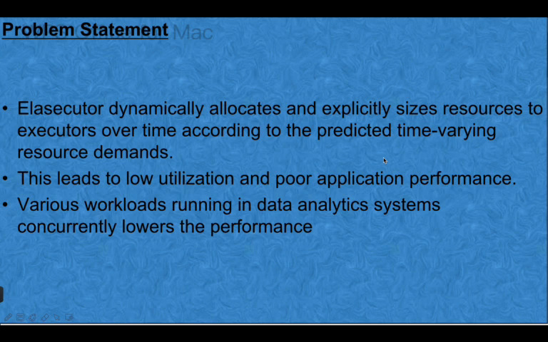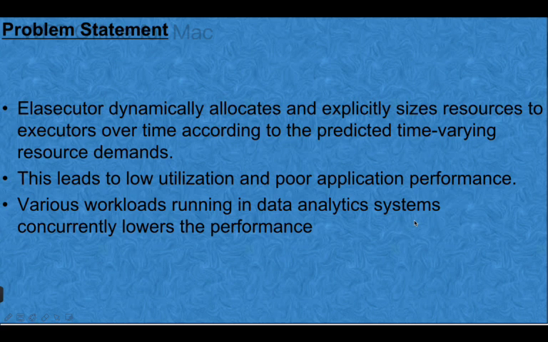See here what it leads to: higher workloads, which lowers the performance. Basically, various workloads running in a data analytics system concurrently lower the performance. It means that the more the load, the less the performance.